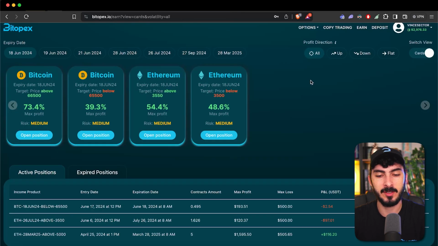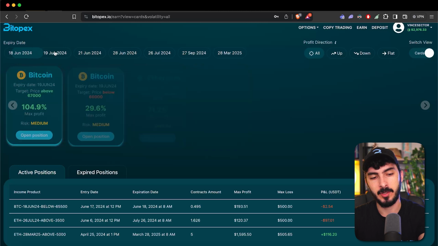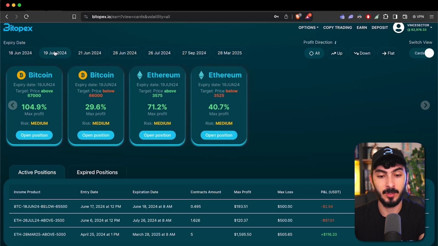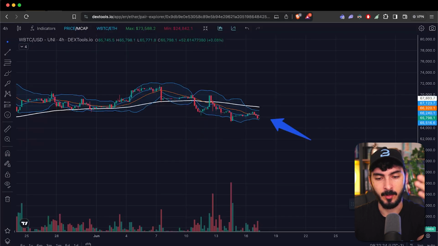So for Ethereum, honestly, it is a little bit harder because it kind of stays inside this range. So I don't believe it will be below 3500, but I don't believe it will be above 3550 either. So this one, I might just skip it if I don't know how to read the market. You can go to June 19th and you can see if there are better target prices here for you. If there are, you can look at the charts as we did before for Ethereum and for Bitcoin.